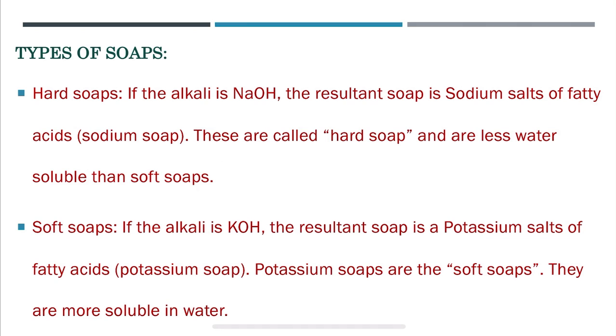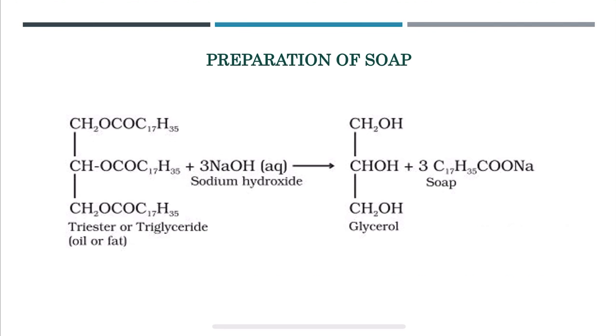Soaps are generally prepared by boiling or reacting oil or fat, that is fatty acid, with a concentrated alkali solution, that is concentrated sodium hydroxide or potassium hydroxide in liquid form. This reaction is called saponification, and the fats or fatty acids may be produced from animals and plants. Soap separates out on the top as a semi-solid. The dissolved soap in the mother liquor is separated out by adding common salt.